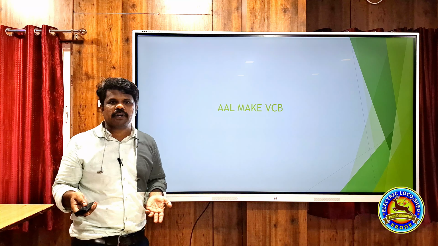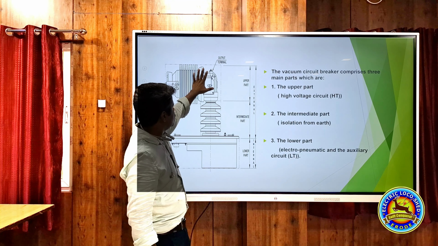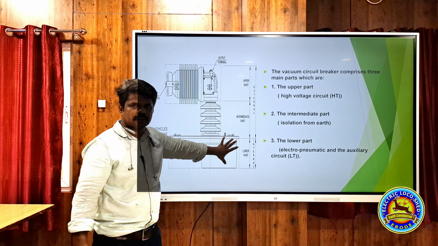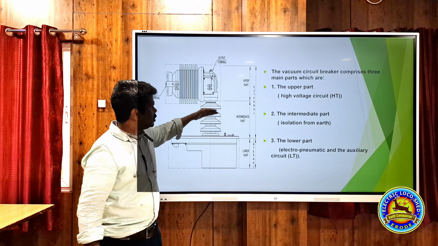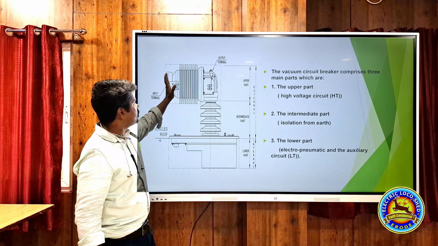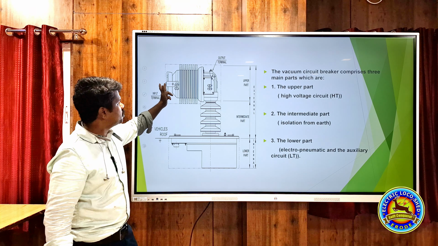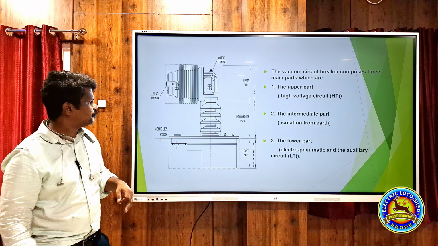This is the given minimum limit voltage, rated operational voltage like that. This is the input terminal, output terminal, intermediate part and lower part. This is controlling part. Okay. This is the main HT part. This is the intermediate part. Here only this movable contact is available. Here fixed contact is available. 25 kV cable will be given to here and outgoing will be taken from this area. Okay.